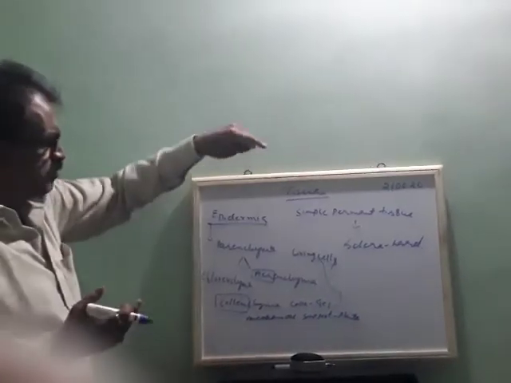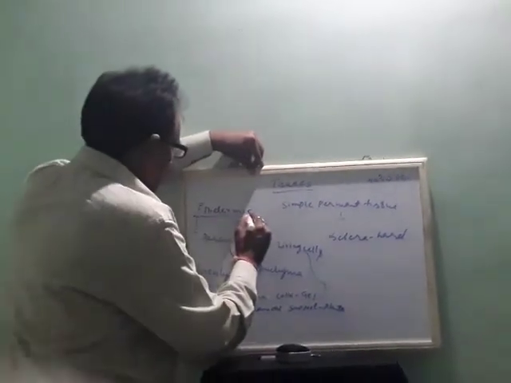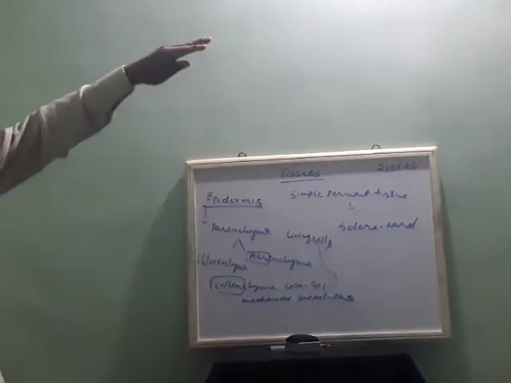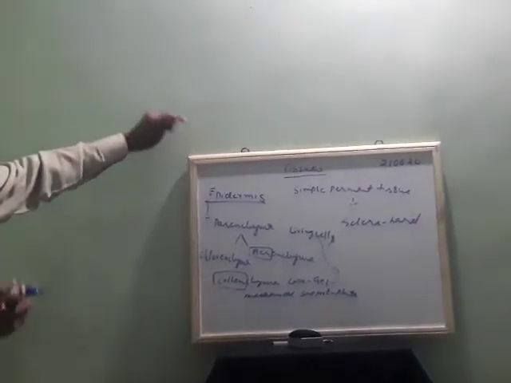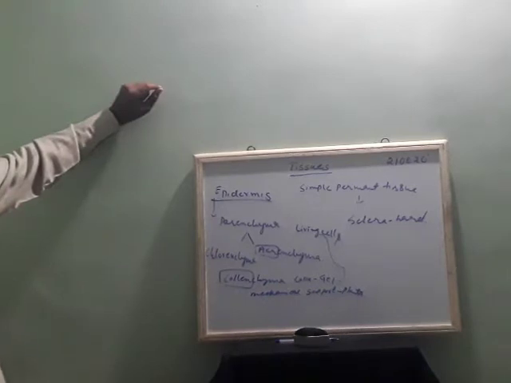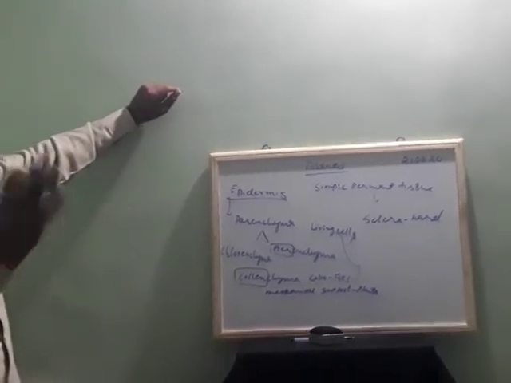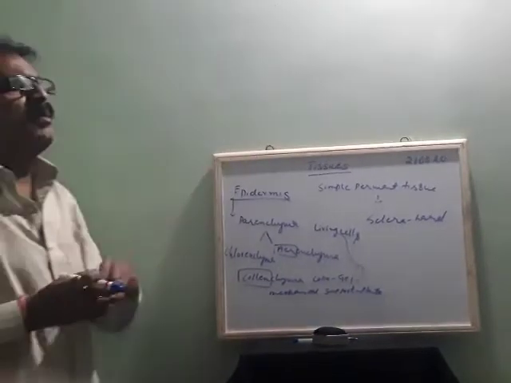Then coming to epidermis, I was talking about epidermis here. Epidermis is the outer layer present in the plants: leaves, roots, stem tip, root tip, everywhere we have epidermis.